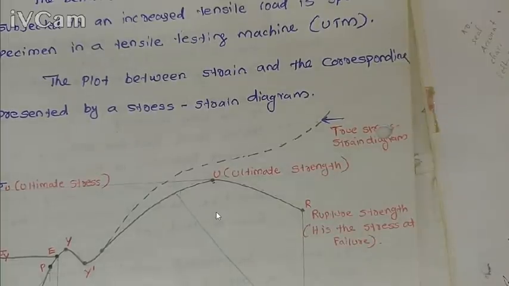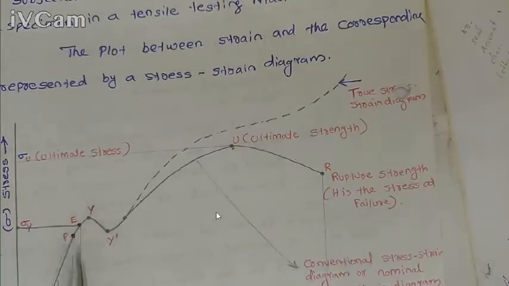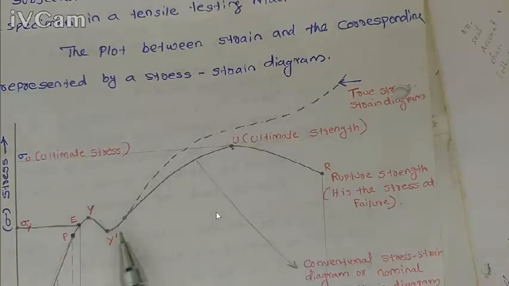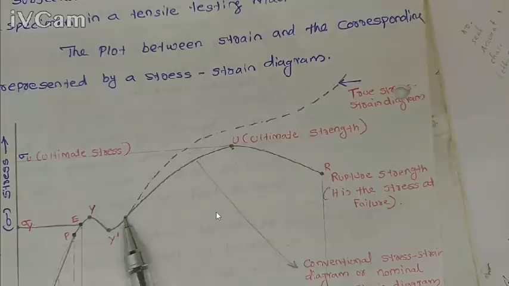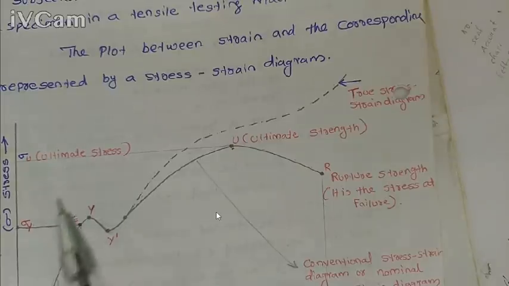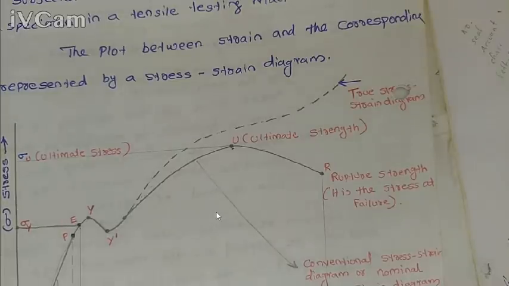In the true stress strain graph, instead of using the original cross-section area, we use the instantaneous cross-section area. Here we can see the deviation between the engineering and true stress strain graphs starts from this point, and from this point the cross-section area in the gauge length starts to decrease.